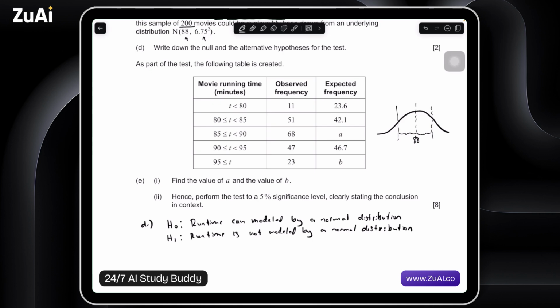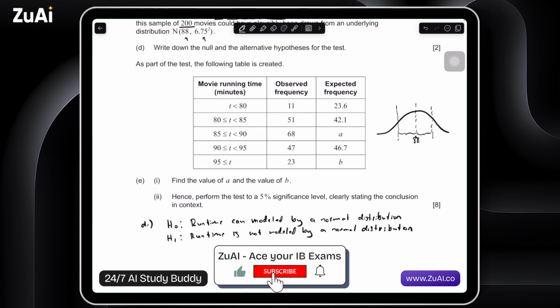Alright, so that would be our null and alternative hypothesis.